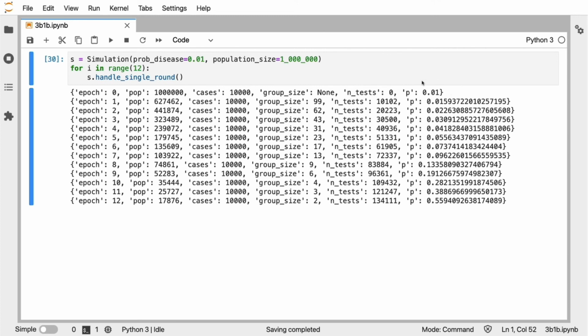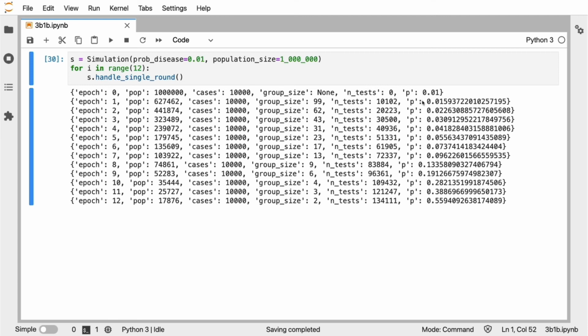This probability is used in the next round to come to an optimal group size. Groups are made, tests are performed, and eventually we are left with a subset of the entire population. We are able to send a couple of people home, but because all of our cases are now in a smaller population subset, we have to update our probability value for having the disease.